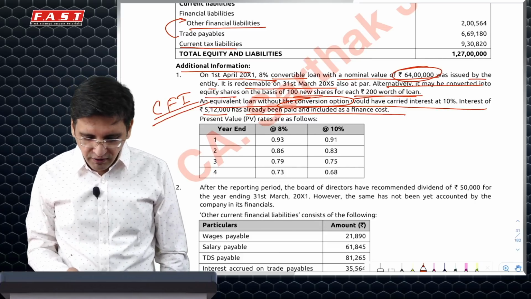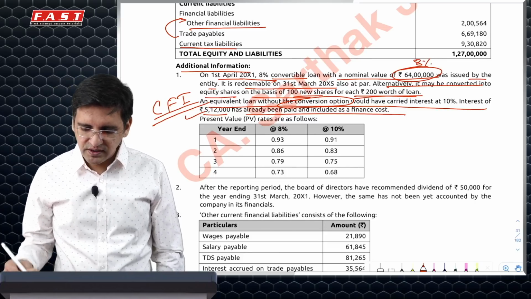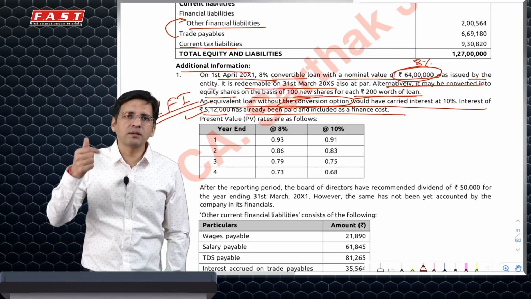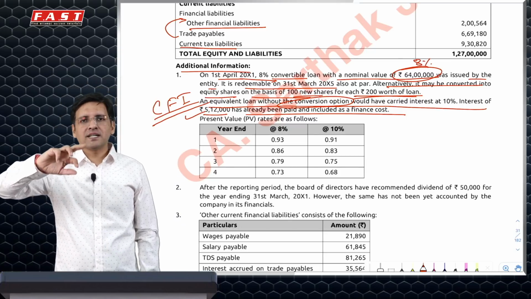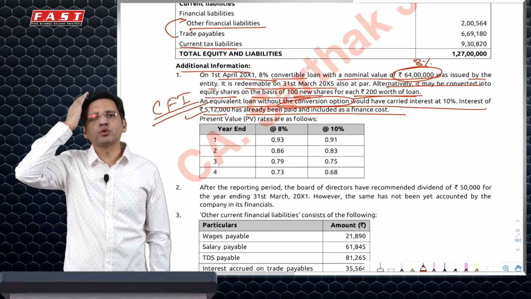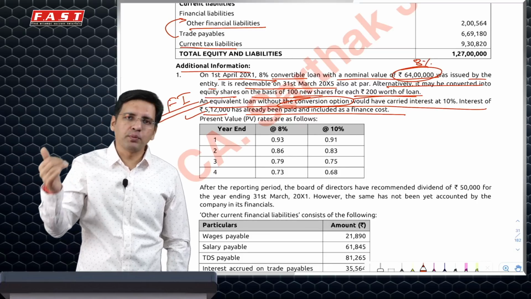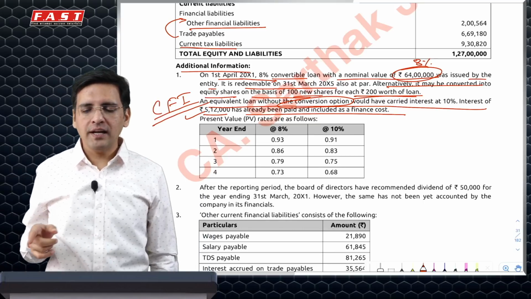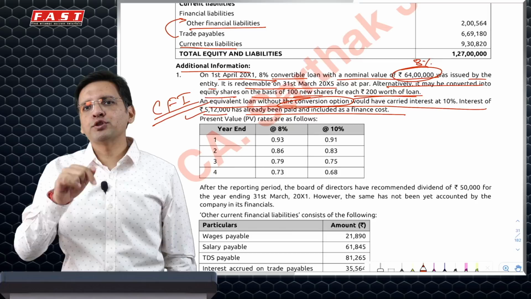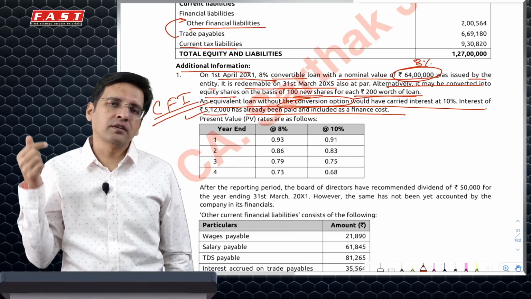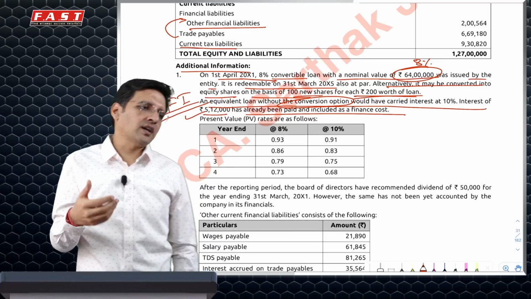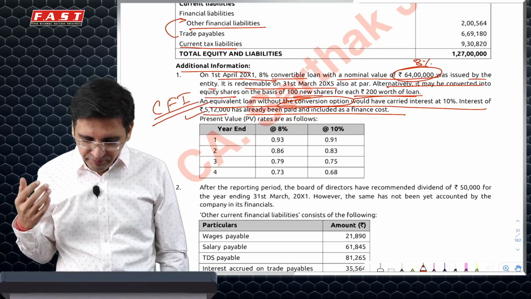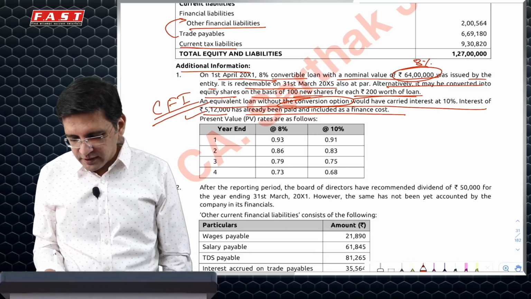You booked an interest of 5,12,000, which is 8% of 64 lakh, which is not correct. You will calculate the revised interest. Additionally, book that interest cost. If a tax adjustment is required and the tax rate is given, do that. And in the balance sheet, also show other equity. Also calculate the closing value of your liability at the end of the first year, and that will be shown under financial liabilities, non-current liability. In this particular case, the loan is repayable at the end of 2005 in totality.